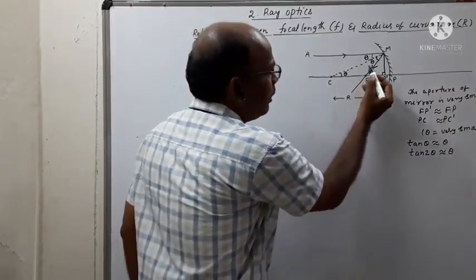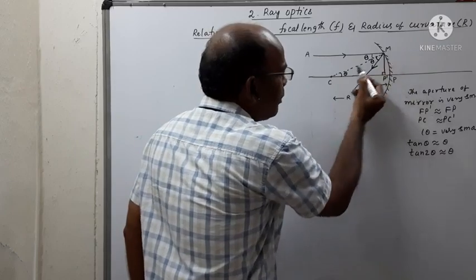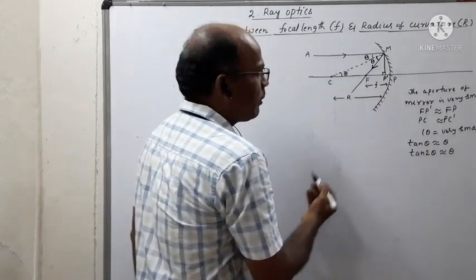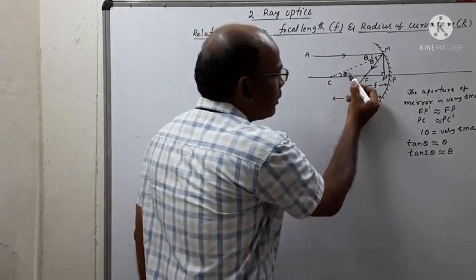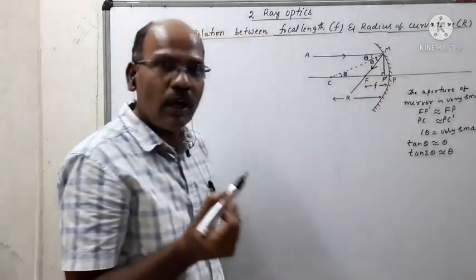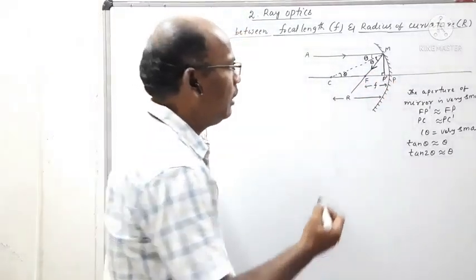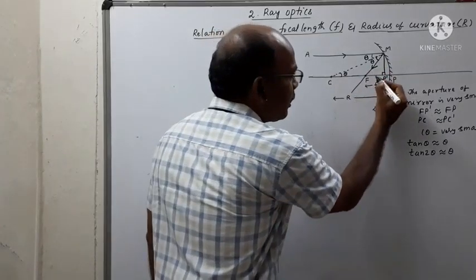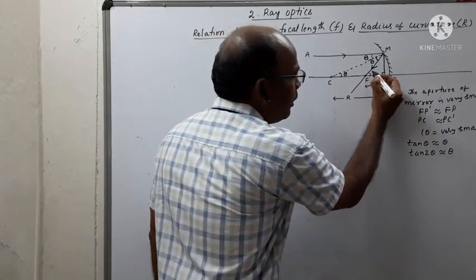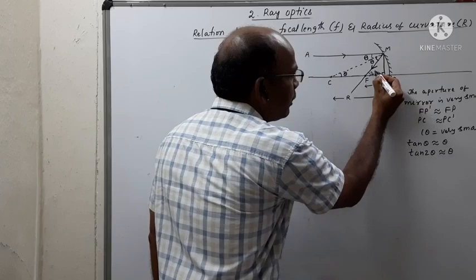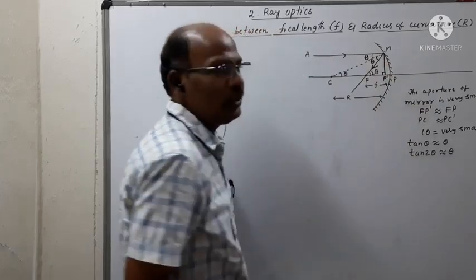Here we can observe that in the triangle MCF, these are the two opposite interior angles. The sum of the two opposite interior angles should be equal to the exterior angle, that is nothing but this angle 2 theta.